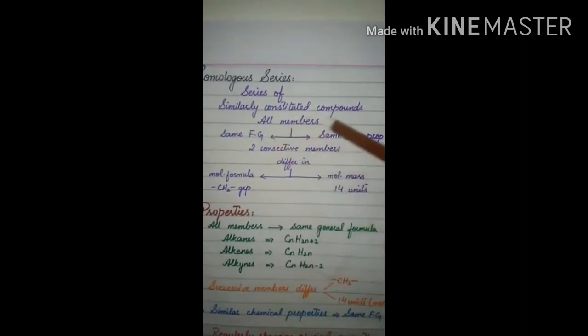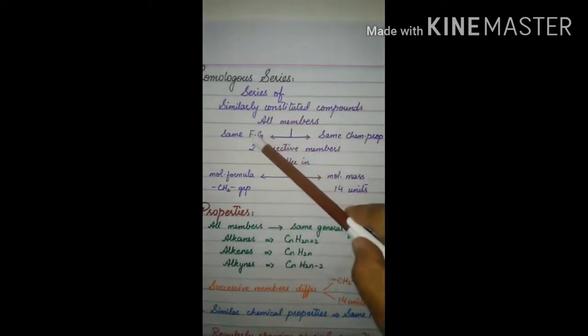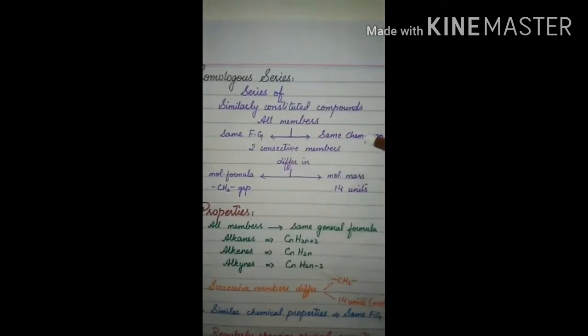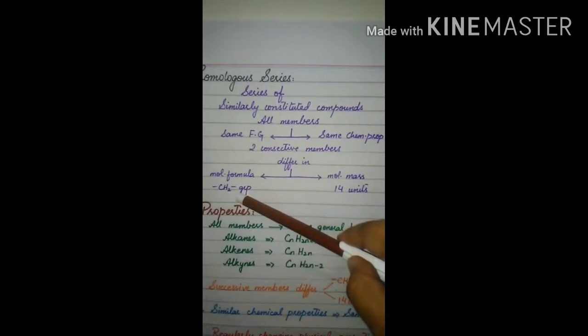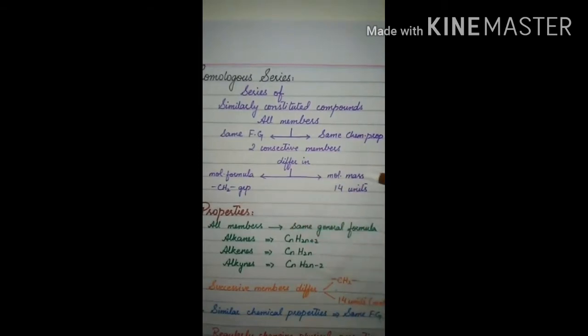Mainly the functional group determines the chemical properties. That's why when the members of the series have the same functional group, they also have the same chemical properties. Two consecutive members of the series differ in their molecular formula by a CH2 group and in their molecular mass by 14 units.